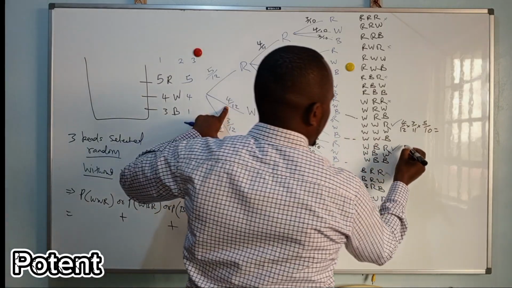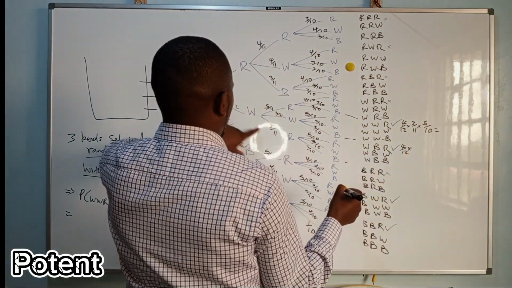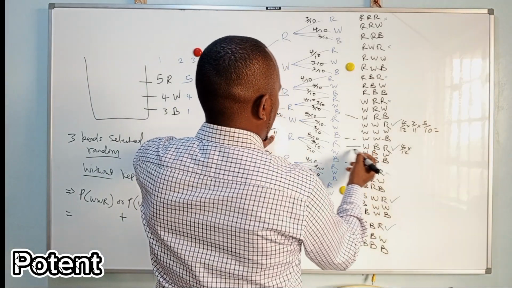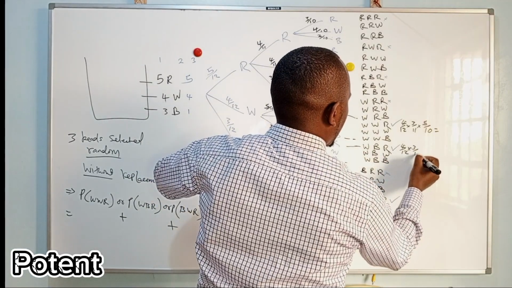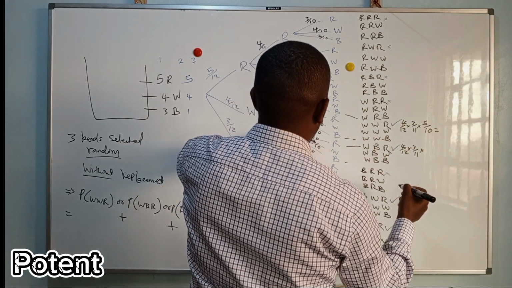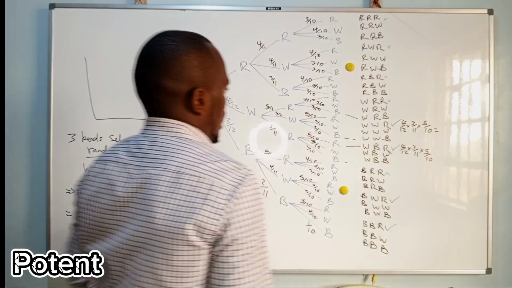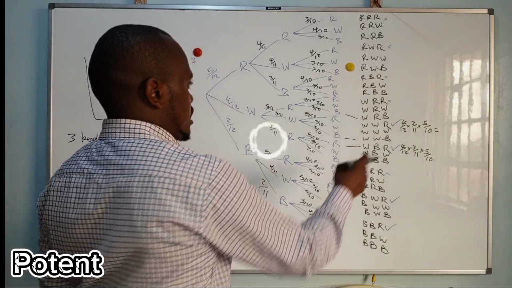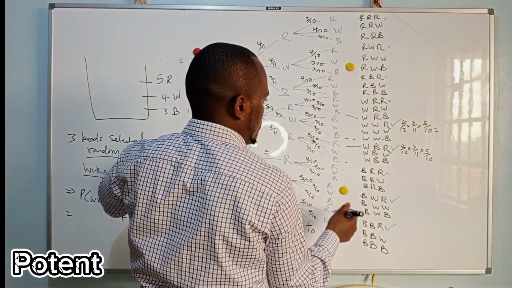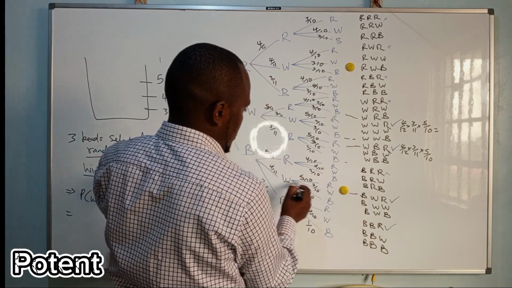We are here. 4 over 12 times, where is it? It is this one. 3 over 11 times red, 5 over 10. So the probability is almost the same. It is actually the same, but don't assume the rest. So the probability here is to get this, you need to follow this path.